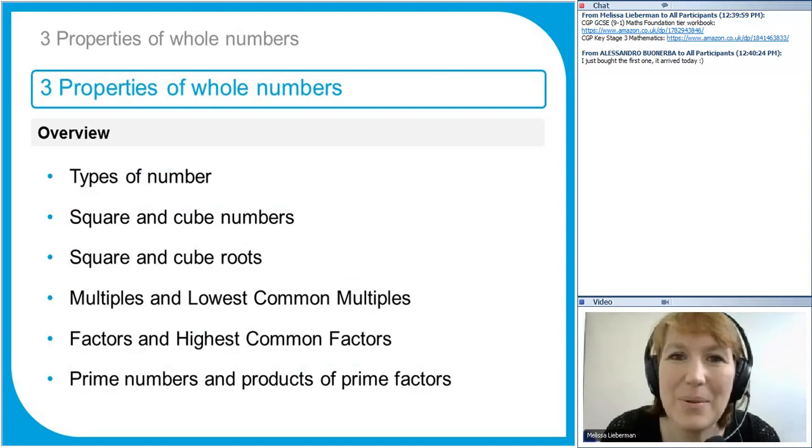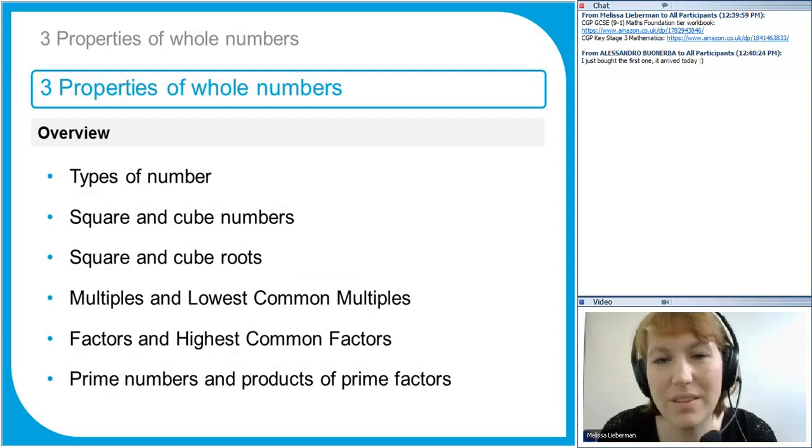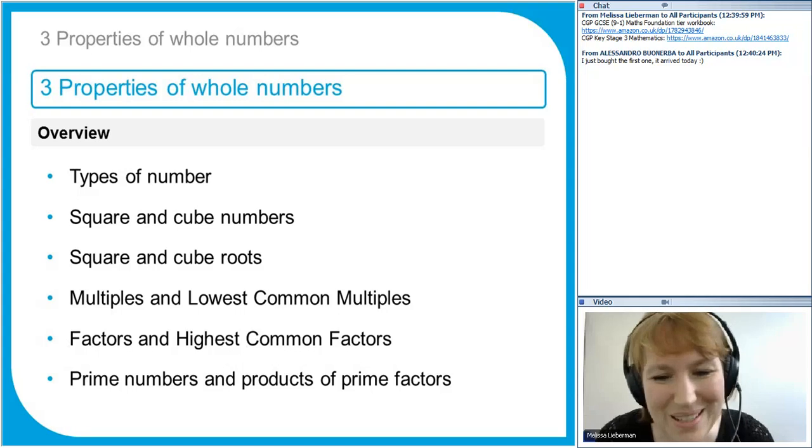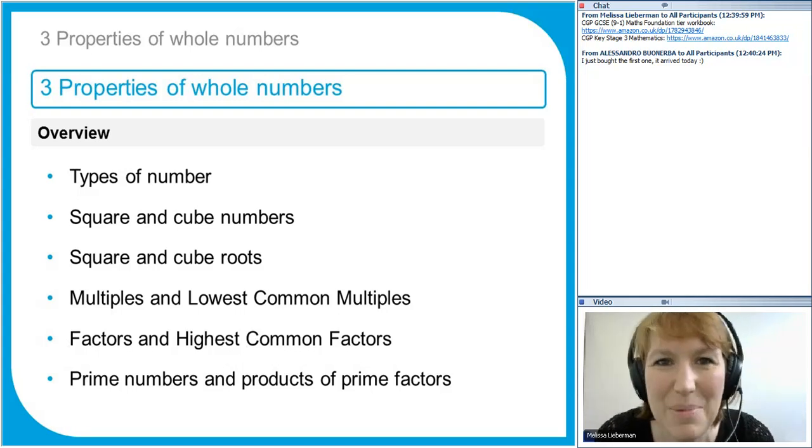Now, here I'm just going to define all of the keywords: primes, factors, multiples, square numbers, cube numbers, factors, multiples, and so on. So I'm going to give you all of those important definitions. The first bit of the lesson is going to feel like a bit of a dictionary lesson.